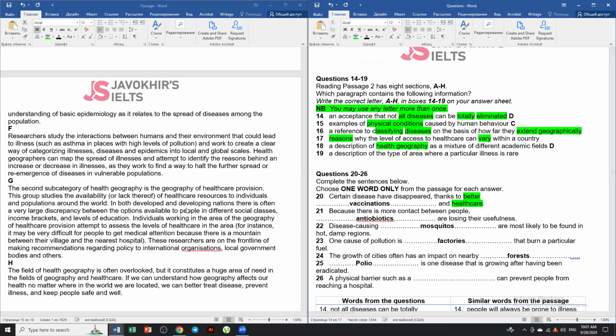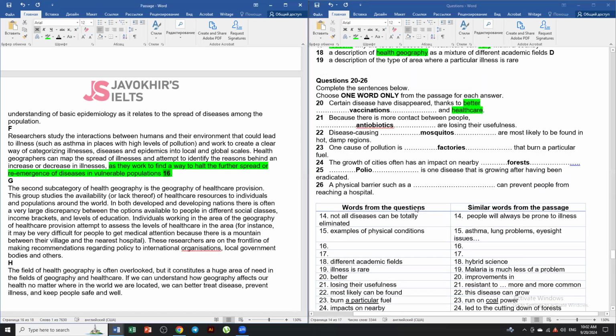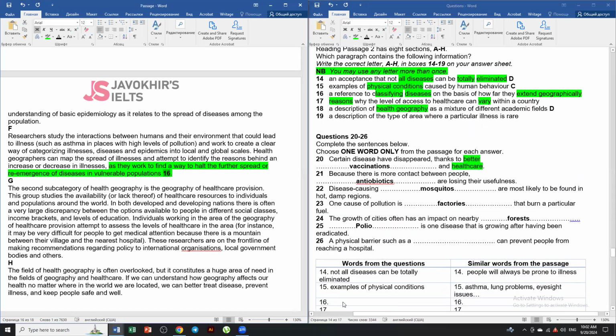How far they extend geographically? They work to find a way to halt the further spread or reemergence of diseases in vulnerable populations. This is the other answer for number 16. There we go. Okay, however, I didn't find that. So we have 16, I guess.